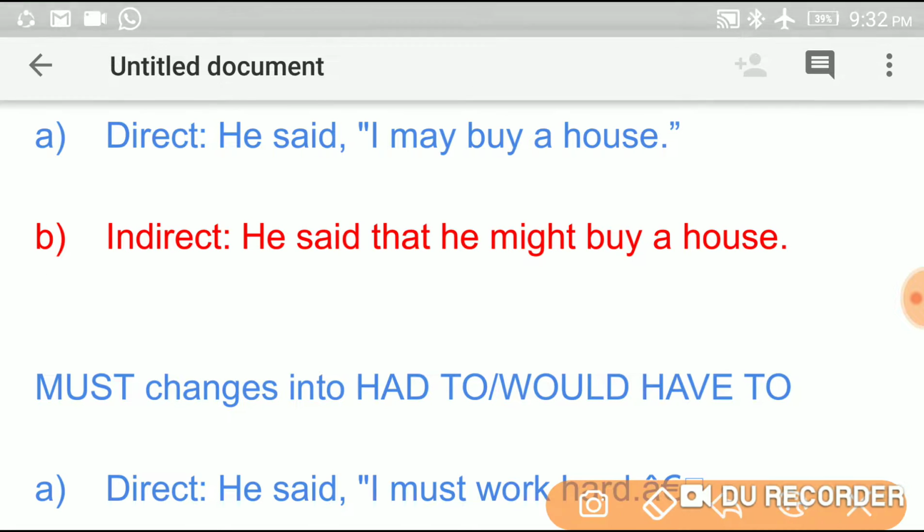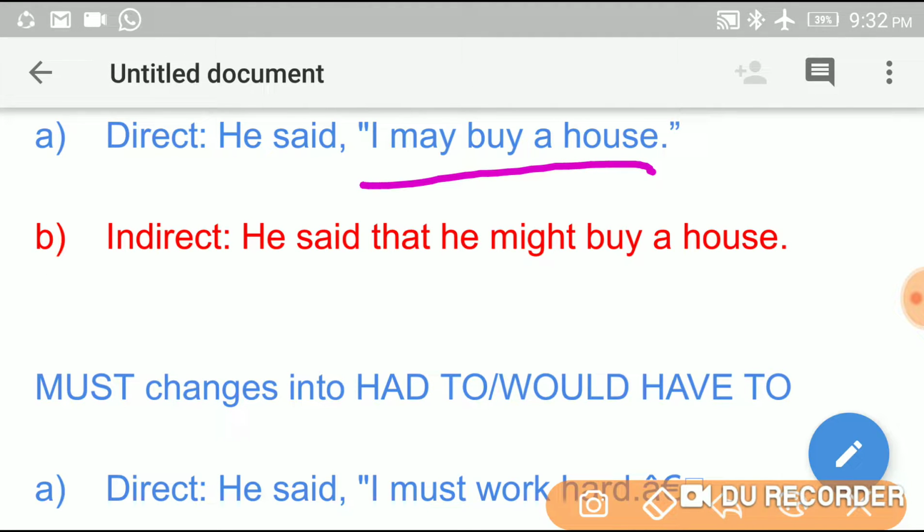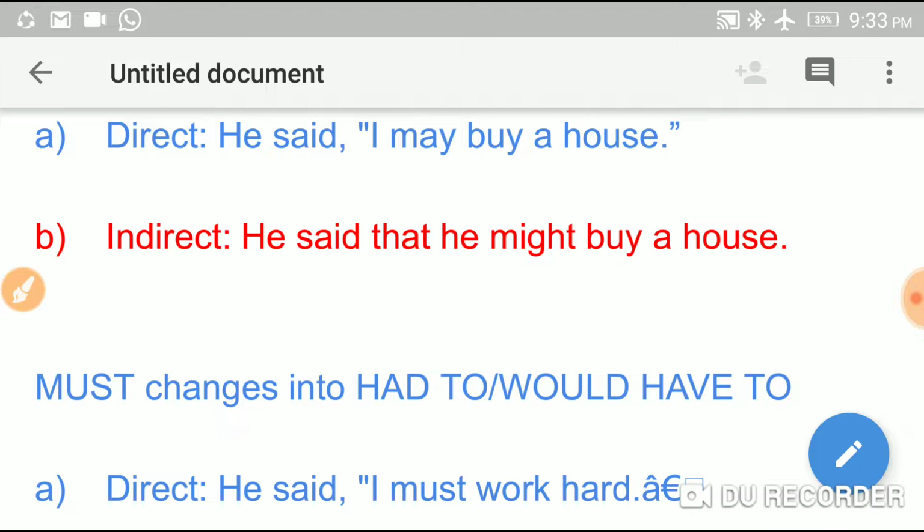So next example. He said, I may buy a house. Okay. So he said that he might buy a house. Here may changes into might. Okay. So may changes into might. So he said, I may buy a house. He said that he might buy a house.